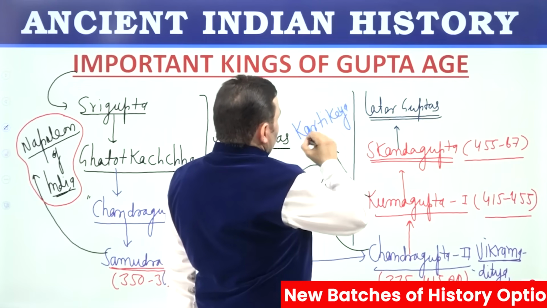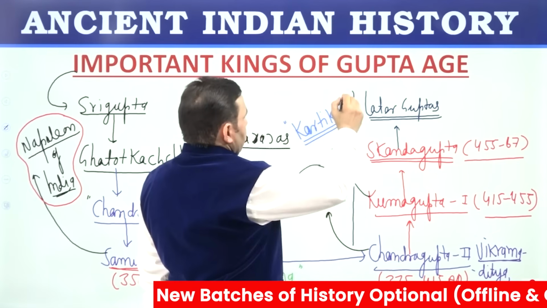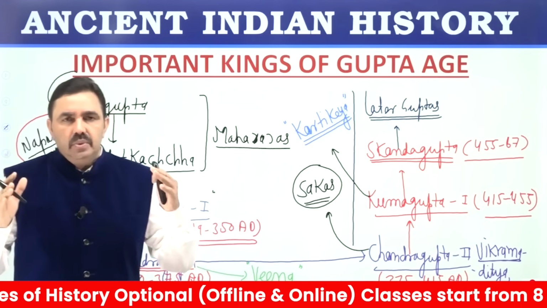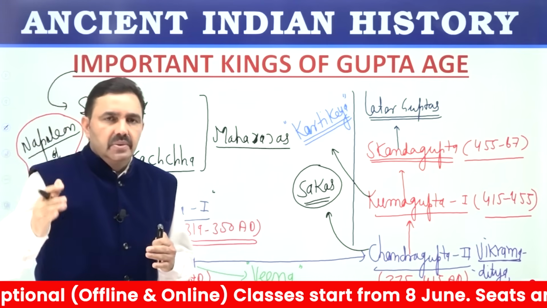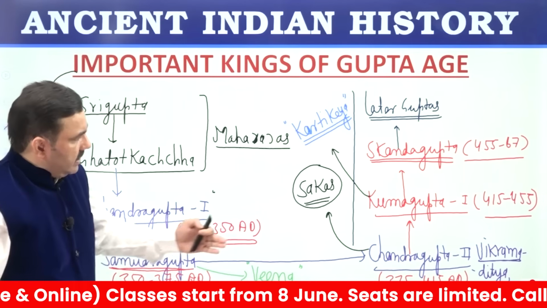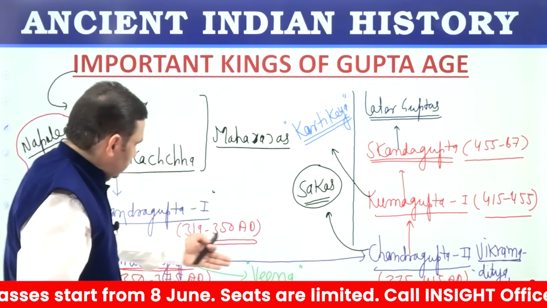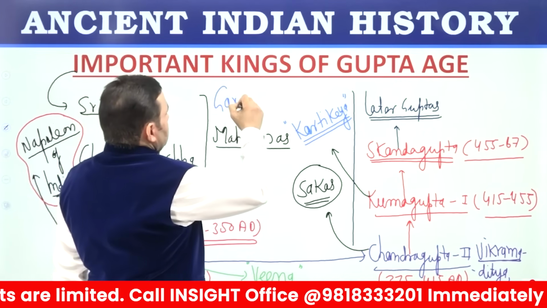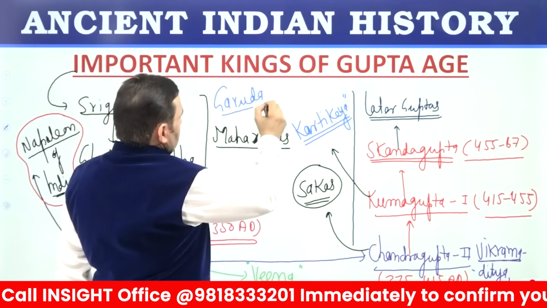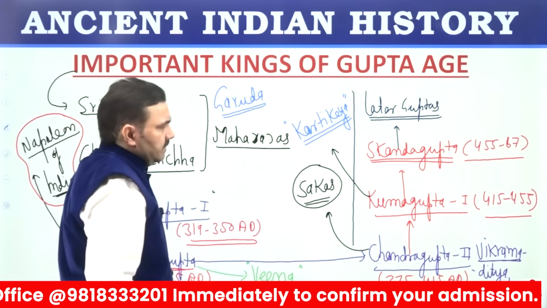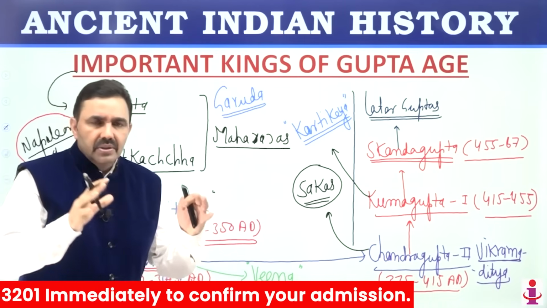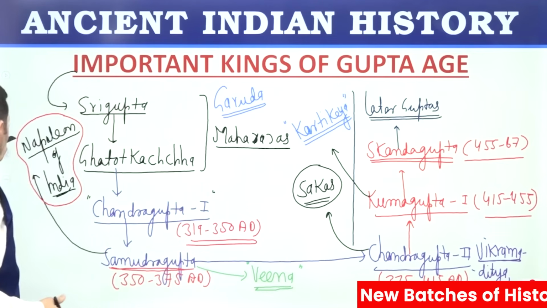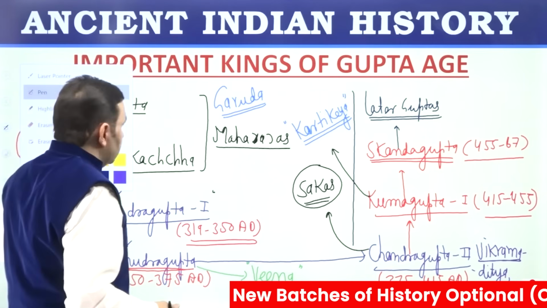Other Gupta rulers were worshippers of Vishnu. But Kumaragupta first was a worshipper of Kartikeya because his coins have the image of a peacock. On the coins of other Gupta rulers we find the image of Garuda. Garuda was the vehicle of Vishnu and the emblem of the Guptas. So these basic details you should remember about Gupta kings. These are just a few. In advanced level classes we'll cover many more things.